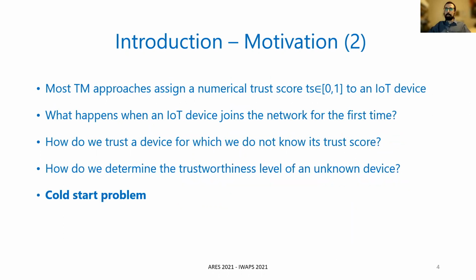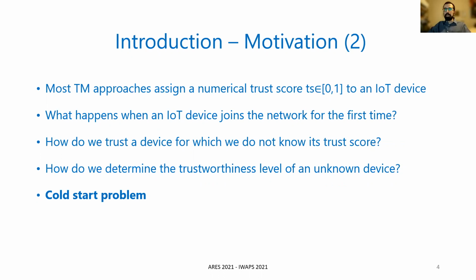Most trust management approaches assign a numerical trust score to an IoT device in the scale from 0 to 1, with 0 signifying complete distrust and 1 signifying complete trust.